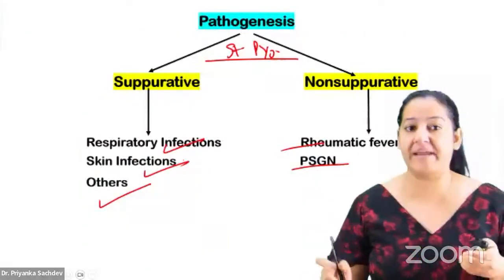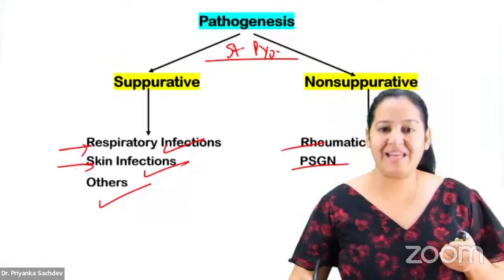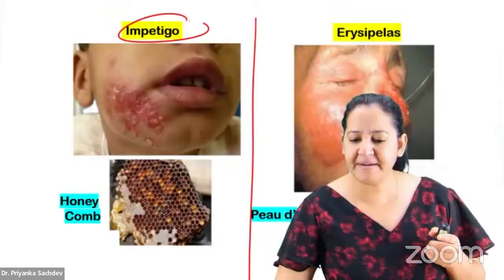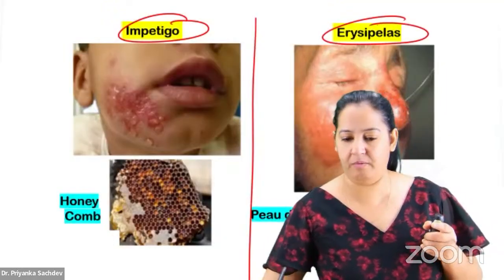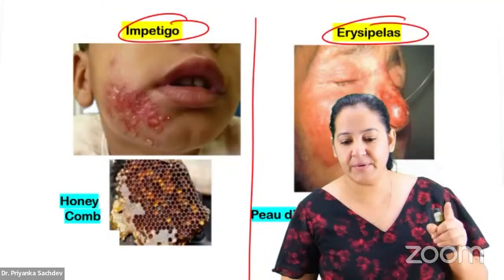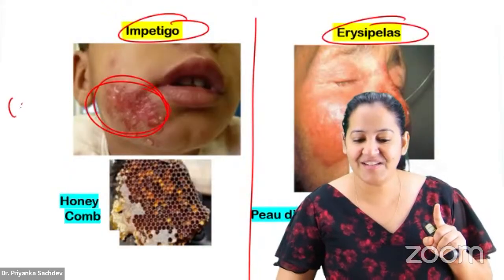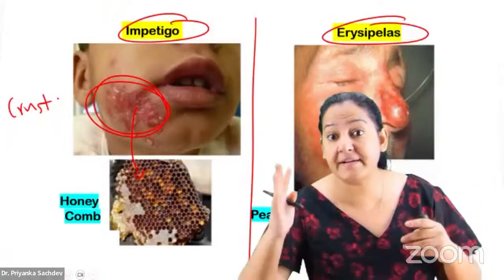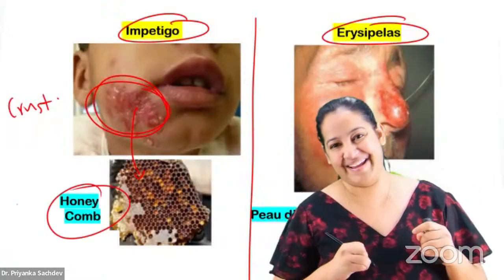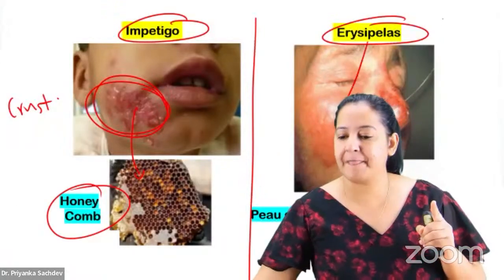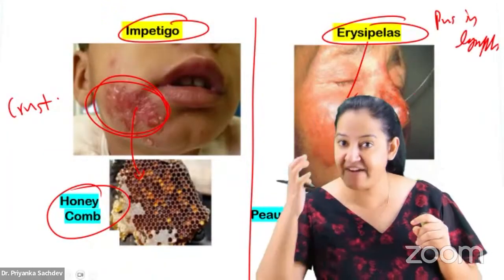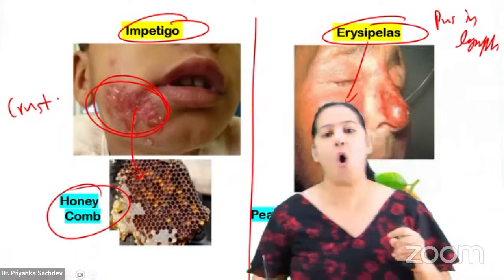Okay, respiratory. In the skin, there are many, but 2 are important. You can see impetigo and erysipelas. In impetigo, it's crusting. The lesion is like a crust, looking like honeycombing, like a beehive. And in erysipelas, there is pus in the lymphatics. The lymphatics have pus. Have you seen an orange fruit?